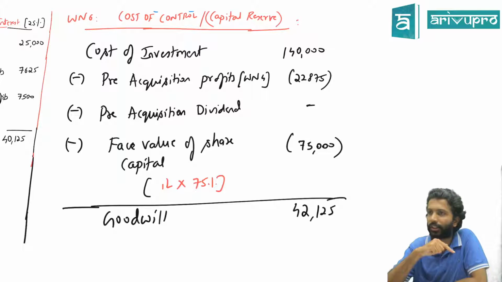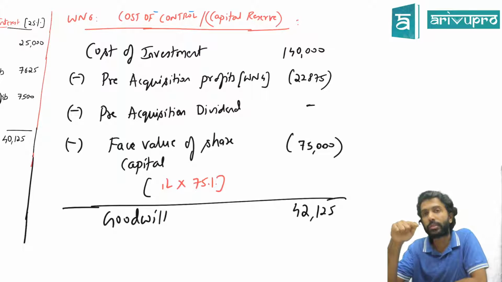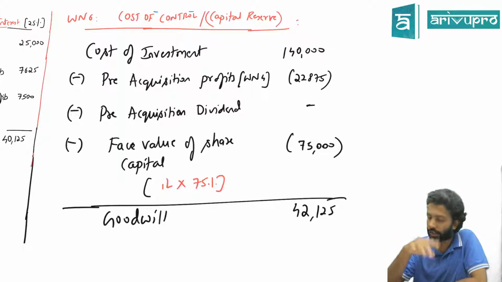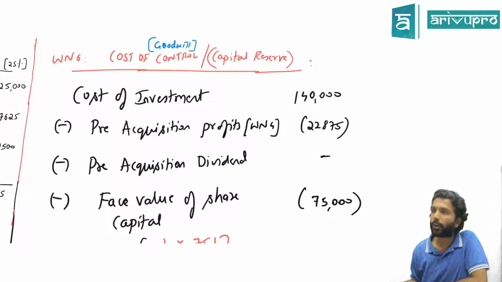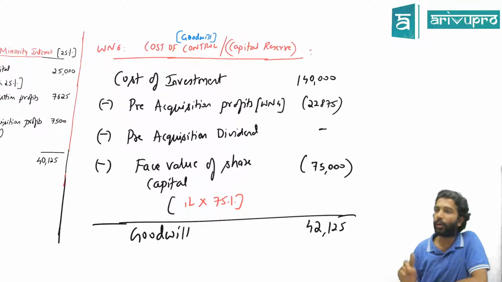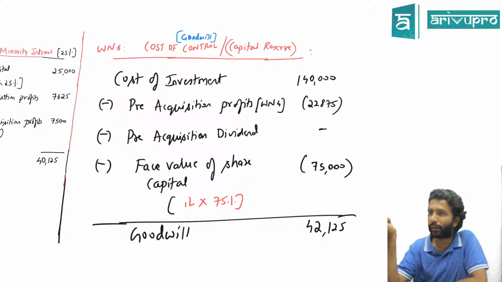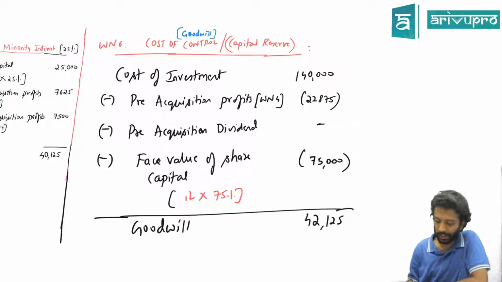That means this purchasing company made a profit or they made a loss? For 75 worth of investment, they paid 117. They're paying more. That means they made a profit or loss? Loss. This loss, they call it goodwill, or another name is what? Cost of control. H Limited wants to control the business of S Limited, right? This is the price they're paying for that control. Hence the name cost of control. Is it okay? Which is still referred to as goodwill.